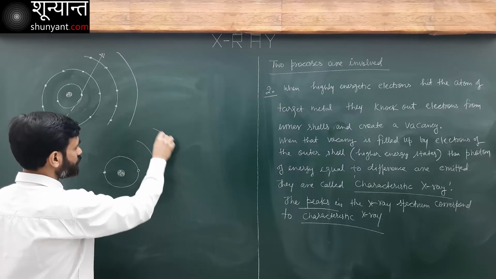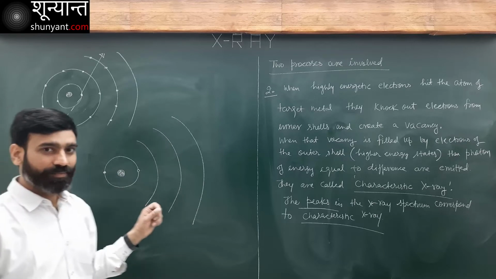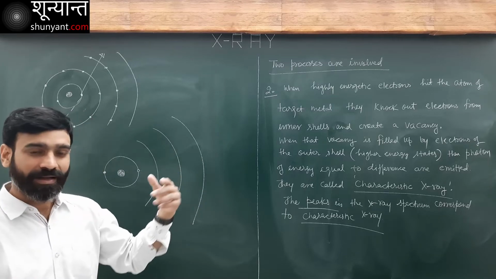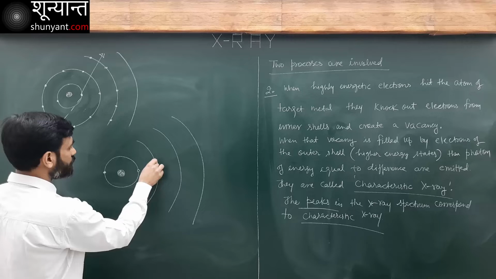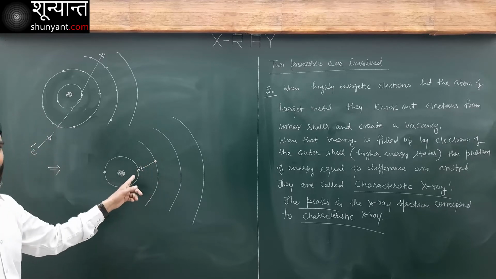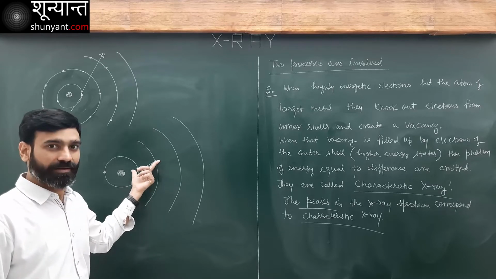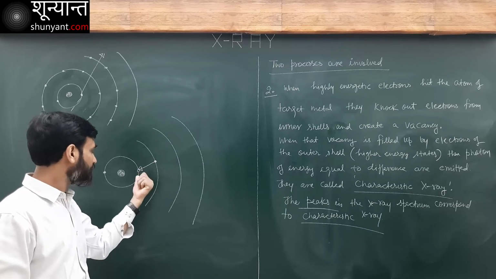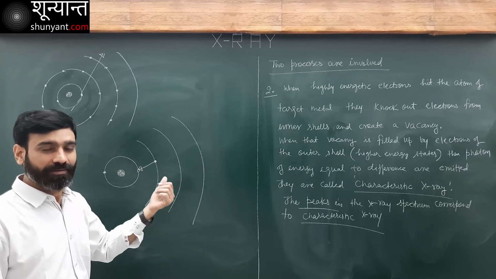Now this vacancy is going to be filled up by electrons of the higher shell. Higher shells have higher energy also. So one electron here is going to fill up this vacancy. This is the lower energy state, this is the higher energy state. There is an energy difference. So when the electron jumps from this to here, a photon is going to be emitted.